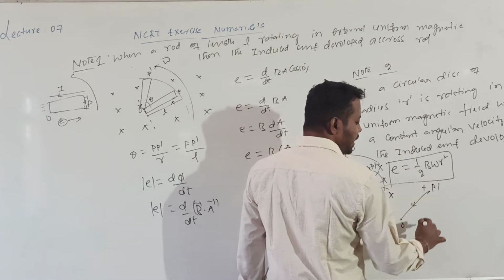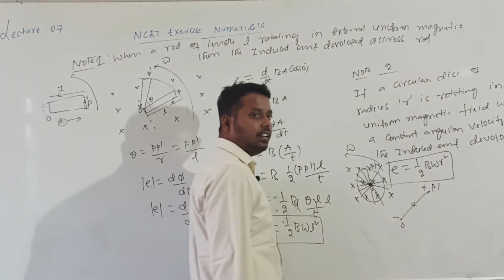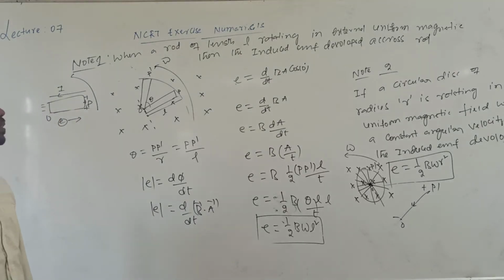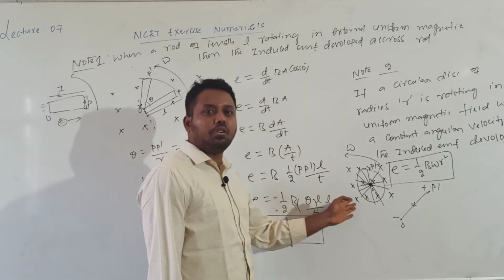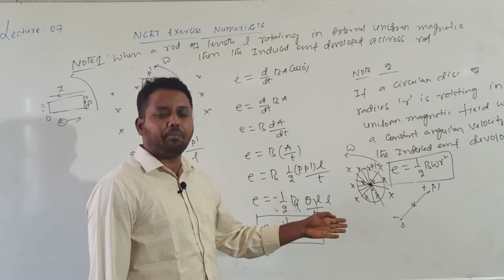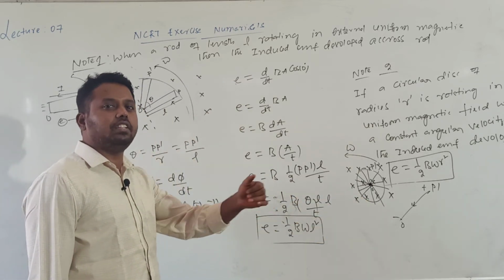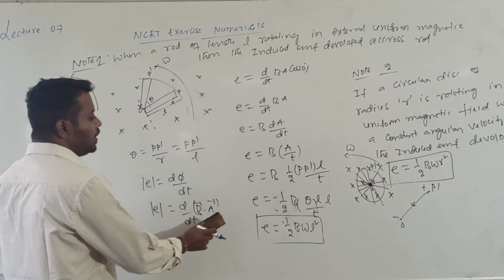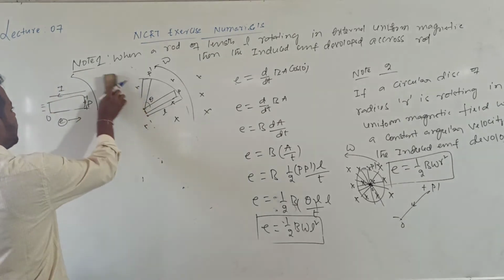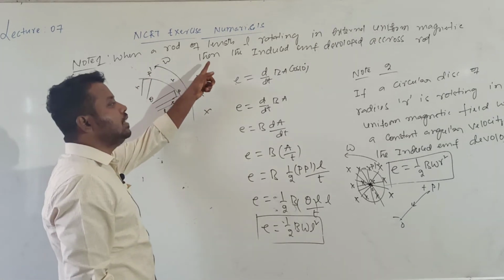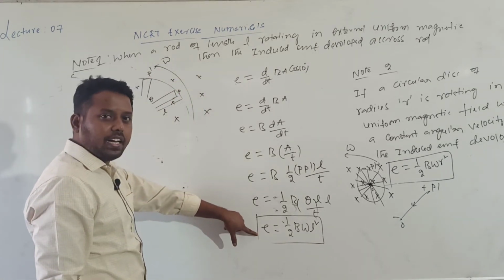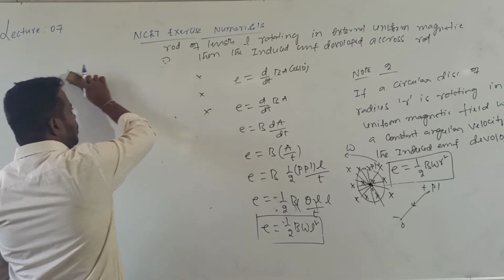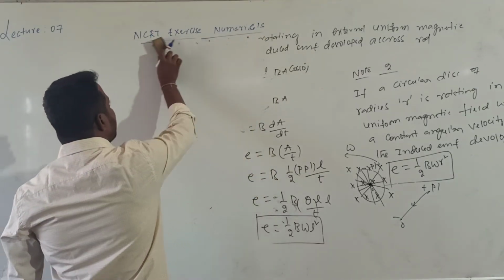So P dash is at which end? Positive. O is at which end? Negative. Polarities are important. In NCERT problems you will come to know, therein we'll see which end will be at a high potential and which end will be at a low potential. Are you getting it? These formulas are very important for doing numericals. When I do the numerical based on this rod, I will write this formula directly. This is not required from a subjective point of view, only for solving that numerical.